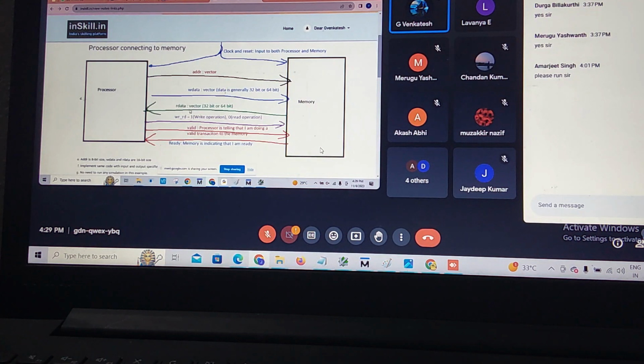This is read data. Read data comes from memory. It will take whatever size it may be, say 32 bit or 64 bit. This is the write/read operation. Write/read 1 means write operation, 0 means read operation.